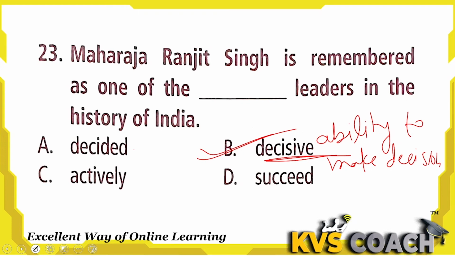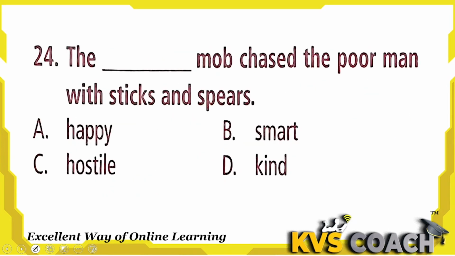Actively would mean the person is an active leader, but that is an adverb. Active is not the form here, this is actively, an adverb. Succeed cannot be used in this sentence. Here only decisive is the right answer. So B is the right answer.